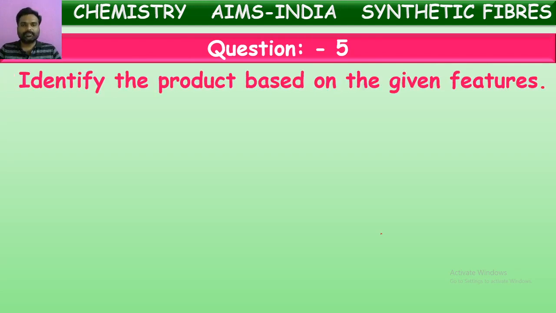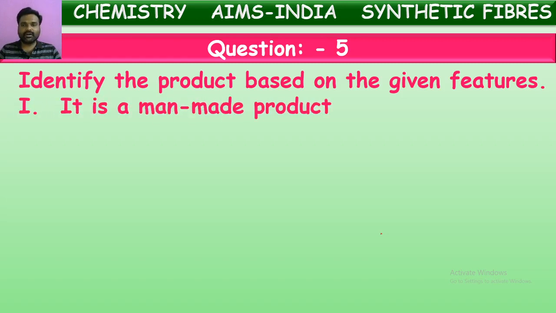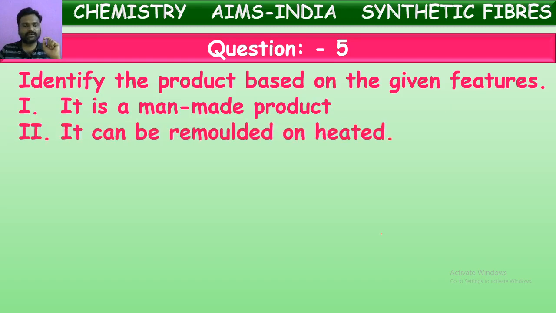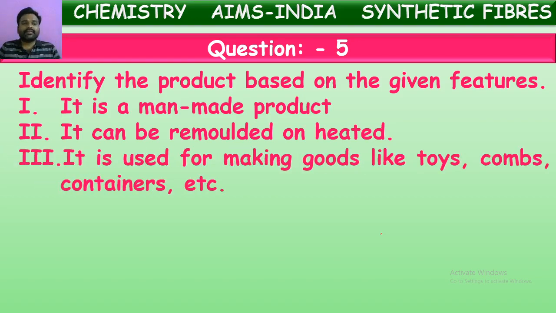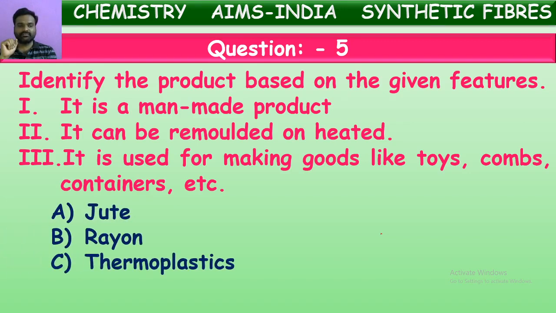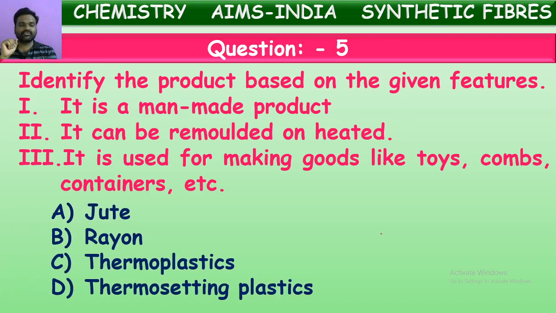Identify the product based on the given features. So here they are giving certain properties or features of a substance. Based upon these properties, we have to identify what it is. First one is it is a man-made product, and second one, it can be remolded on heating, and it is used for making goods like toys, combs, containers, etc. Let us see options. Is it jute? Is it rayon, thermoplastic, or thermosetting plastics?